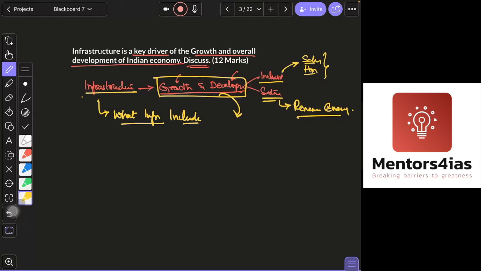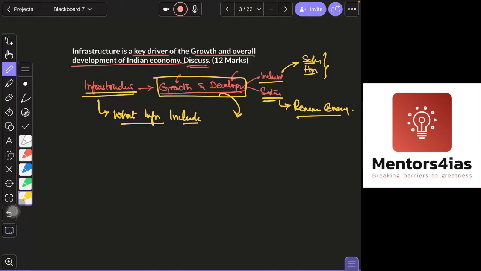So what is infrastructure? In the answer key, I have given the definition of infrastructure: a basic building block required for an economy to function efficiently; fundamental facilities and systems serving a country. You can write it in your own words, but at least the key thing should be there. Also remember that infrastructure is not just physical infrastructure related to roads, but also schools and hospitals.